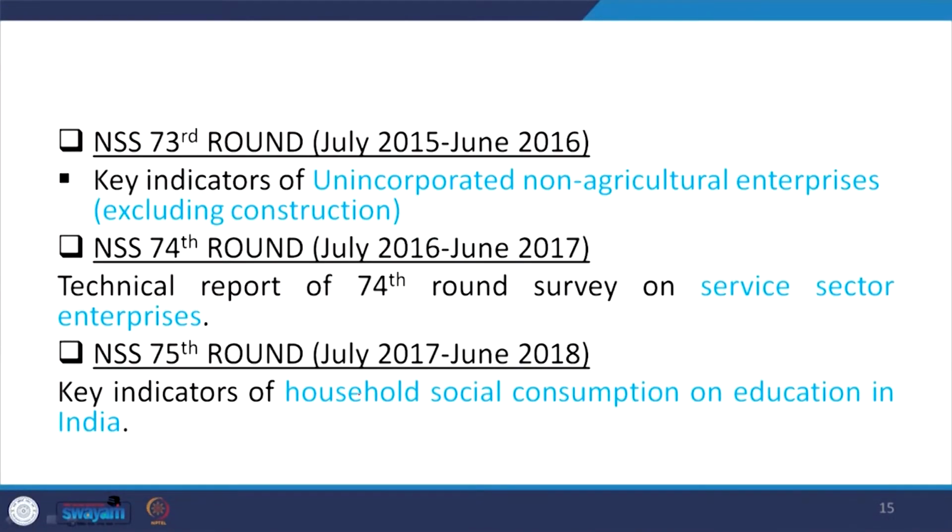In the 71st round, quantitative information related to the health sector was collected. The 72nd round was on household expenditure on services and durable goods. The 73rd, July 2015 to June 2016, covered the enterprises we were just discussing. The title of the survey was unincorporated non-agricultural enterprises excluding construction.